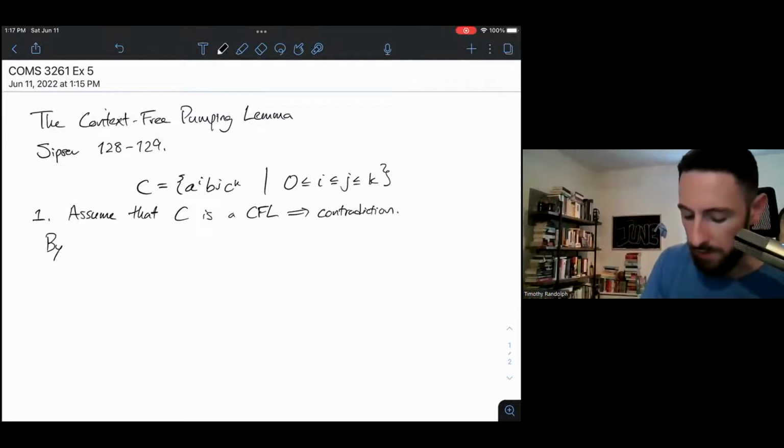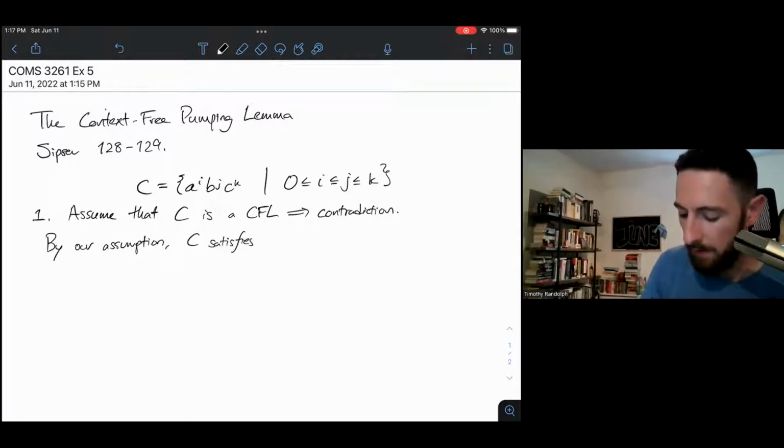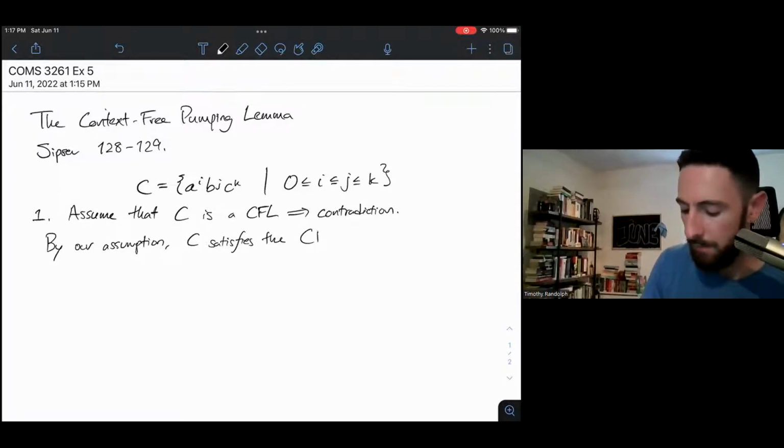So by our assumption, C satisfies the context-free pumping lemma, which means the following is true.